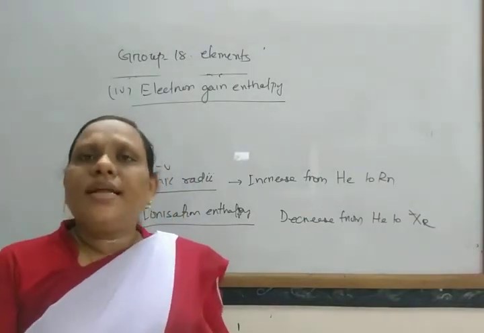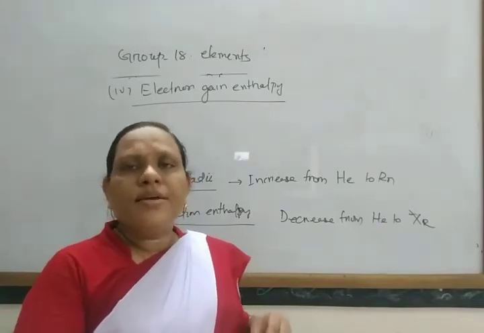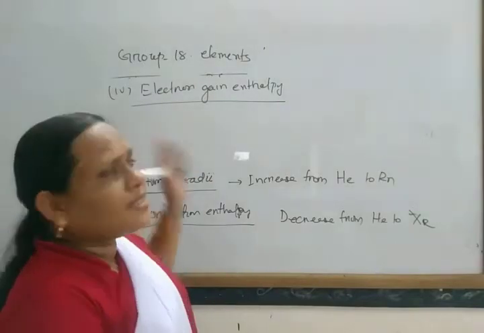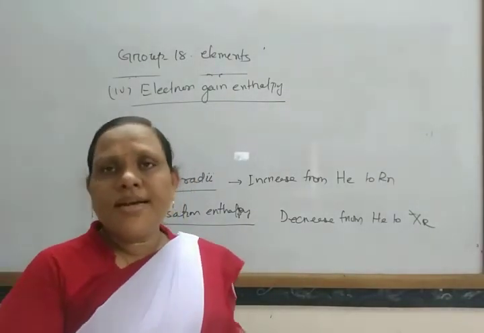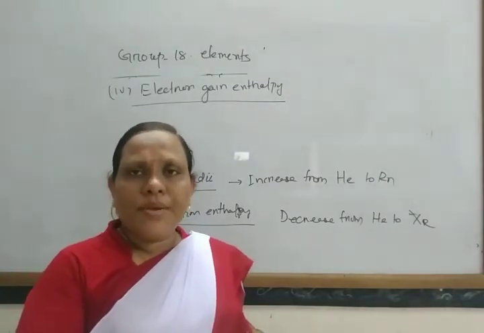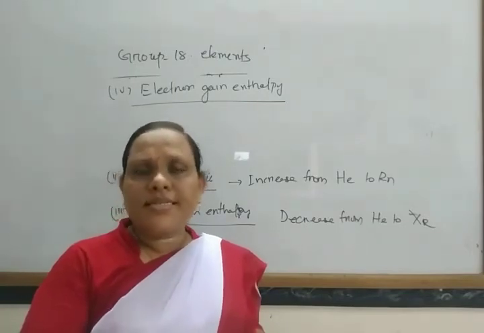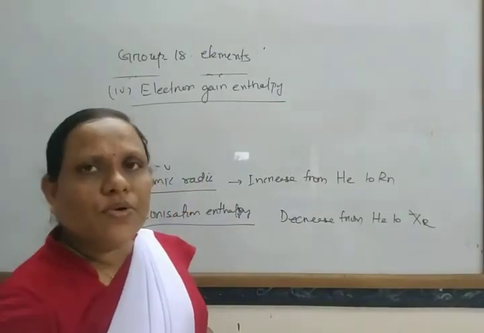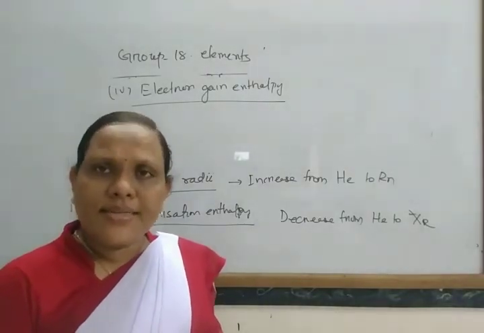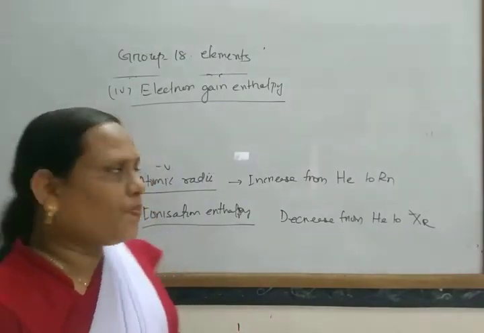So the electron gain enthalpy of these elements is almost zero, or in some cases positive, and it decreases down the group. Ionization enthalpy decreases and electron gain enthalpy also decreases down the group.